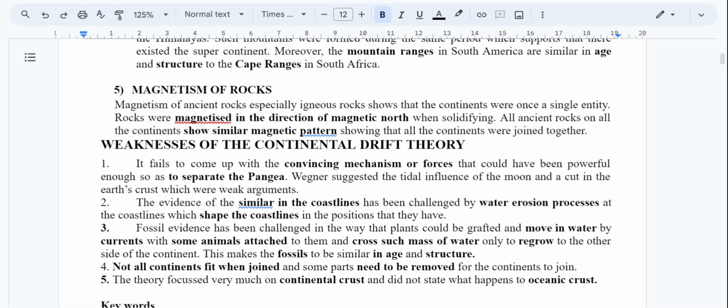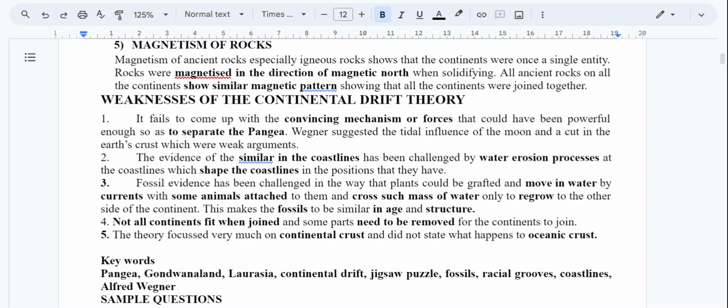The weakness is that the theory fails to come up with a convincing mechanism to explain what could have been powerful enough to separate Pangaea. Where did the force come from which made Pangaea split? It's one of the weaknesses. We also have the evidence of similar coastlines, which has been challenged by water erosion. Because of water erosion, some continents cannot fit into a jigsaw. This has also been taken as a weakness.